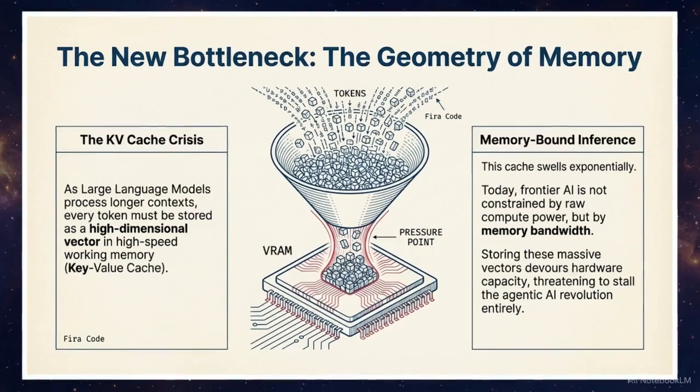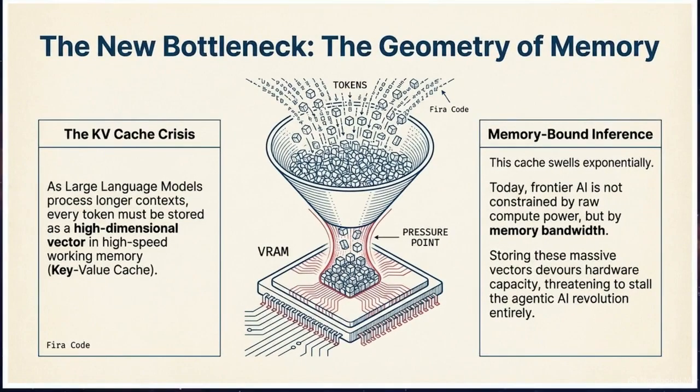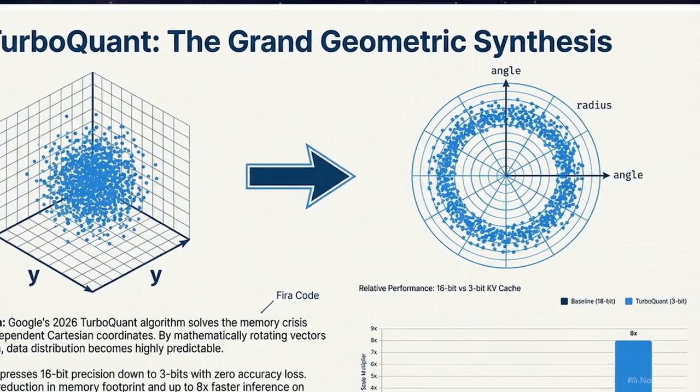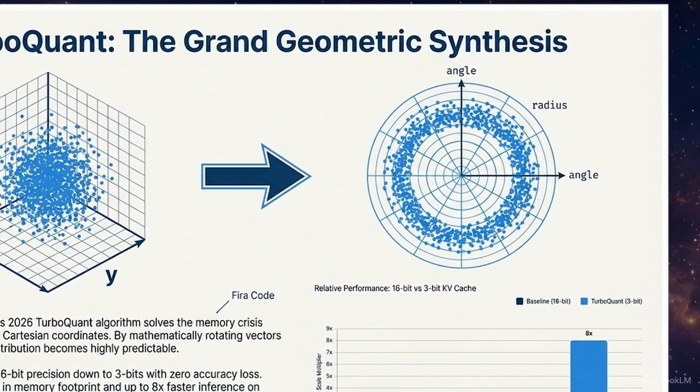To maintain the observer's context, every processed token must be stored as a high-dimensional vector in high-speed memory, which devours GPU capacity. This graphic shows Google's TurboQuant algorithm, which addresses this memory crisis by synthesizing Einstein and Tesla's spatial geometries with von Neumann's math.